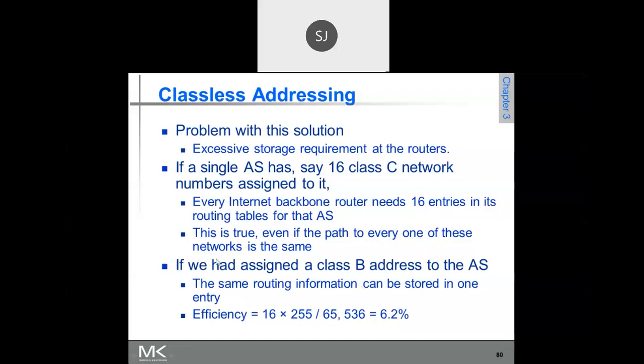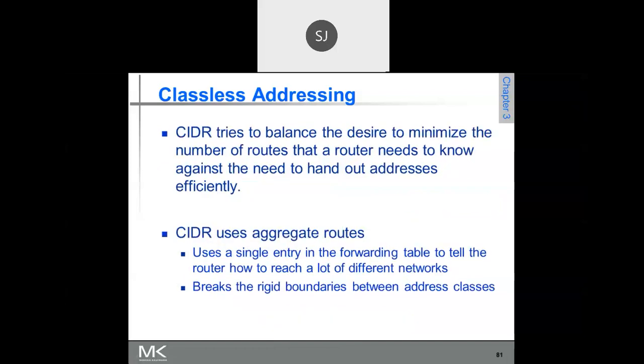We have seen that class C is very short. If we had assigned a class B address, the efficiency is only 6.2% because a lot of the addresses are wasted. So the solution is CIDR. CIDR tries to balance the desire to minimize the number of routes that the router needs to know against the need to hand out addresses efficiently. CIDR is the best solution for the disadvantages of classful addressing.